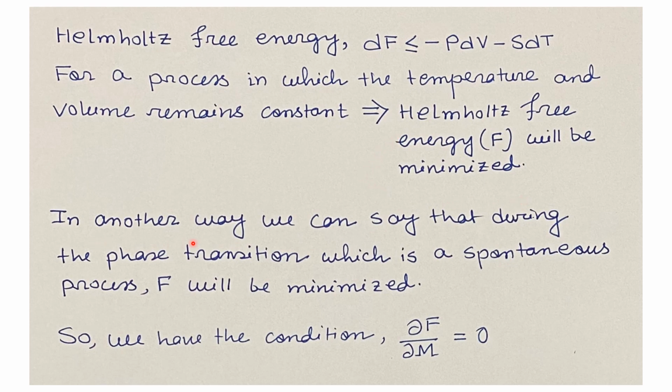In another way, we can say that during the phase transition, which is a spontaneous process, the F will be minimized. So we have the condition that is del F by del M equals 0. Here M is the magnetization for a magnetic material.